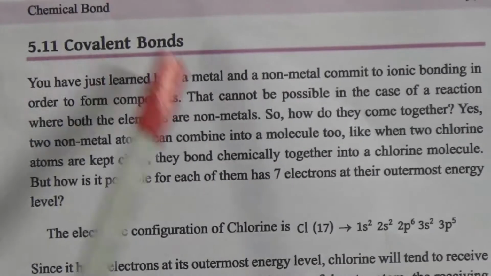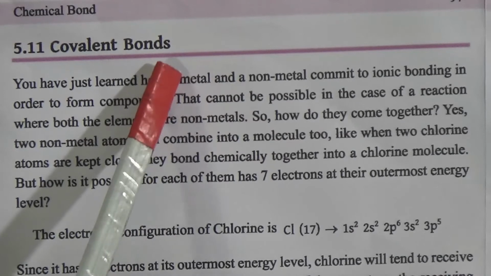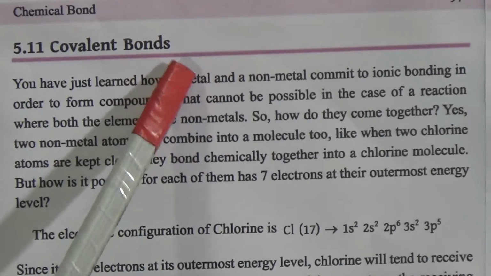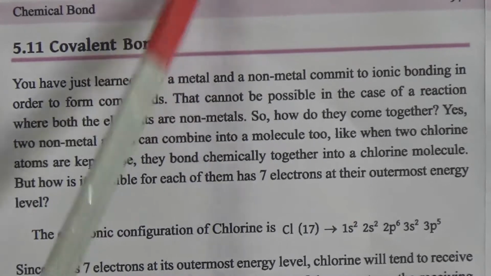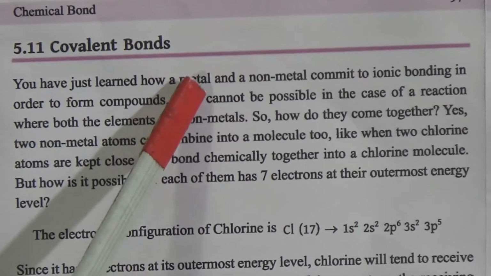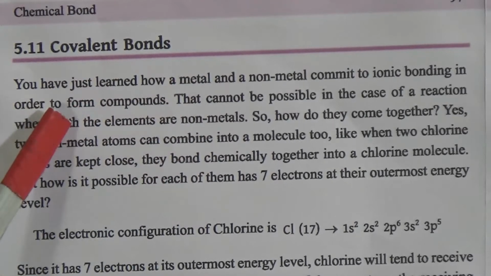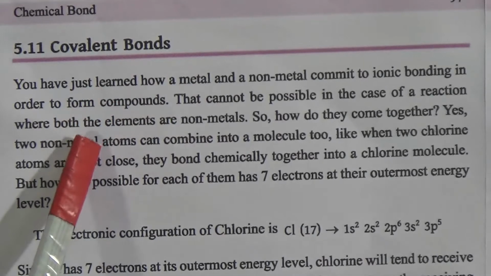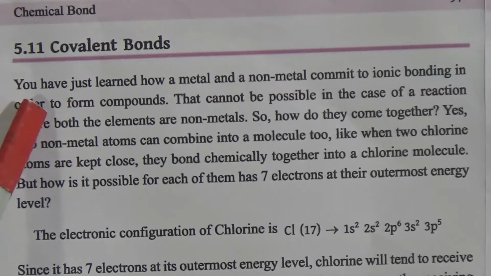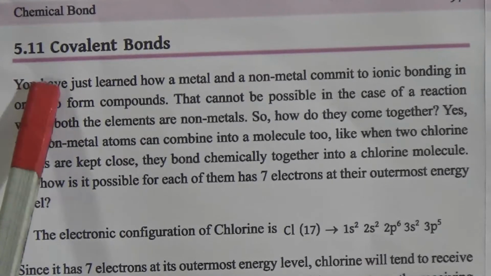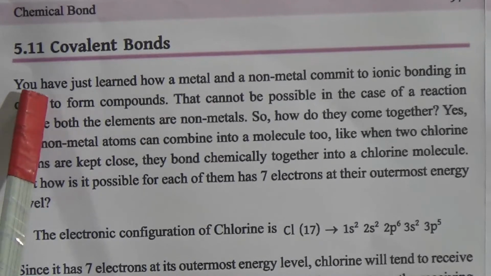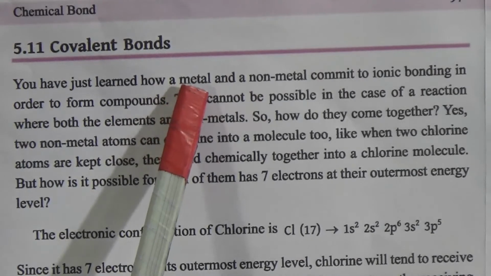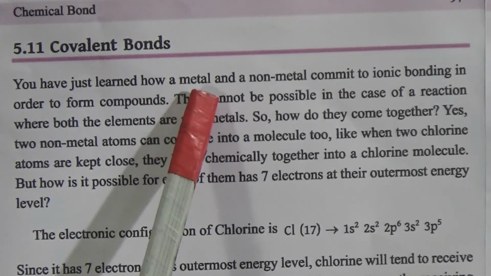Now we will discuss covalent bonds. As we have learned in the ionic bond, with a metal and a non-metal, the metal gives up 1, 2 or 3 electrons and the non-metal takes these electrons, and the attraction force is created and they form a compound with the help of an ionic bond, and that bond is very strong. But if there are 2 non-metals, they will not make such a bond. A non-metal can't give up any electron, but it can take electrons.